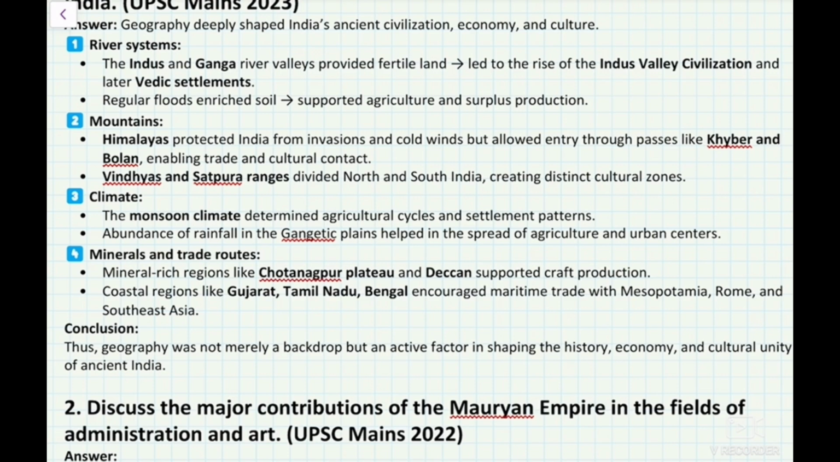Mountains: the Himalayas protected India from invasions and cold winds but allowed entry through passes like Khyber and Bolan, enabling trade and cultural contact. The Vindhyas and Satpura ranges divided North and South India, creating distinct cultural zones. Climate: the monsoon climate determined agricultural cycles and settlement patterns. Abundance of rainfall in the Gangetic plains helped in the spread of agriculture and urban centers.